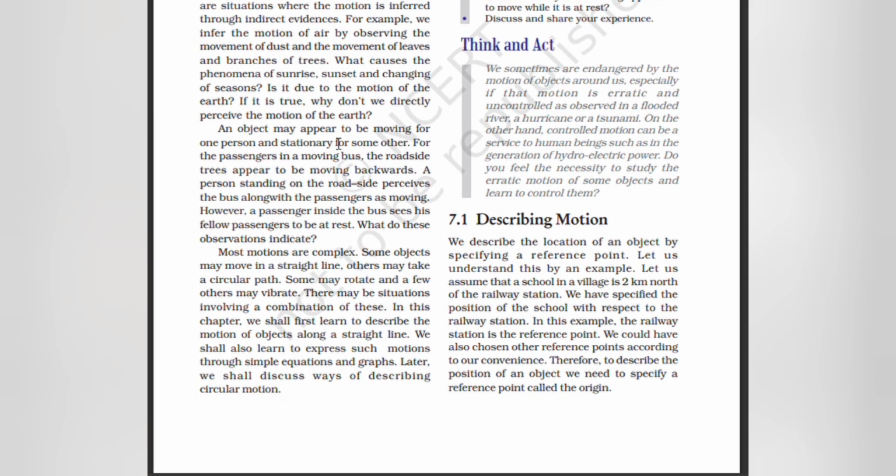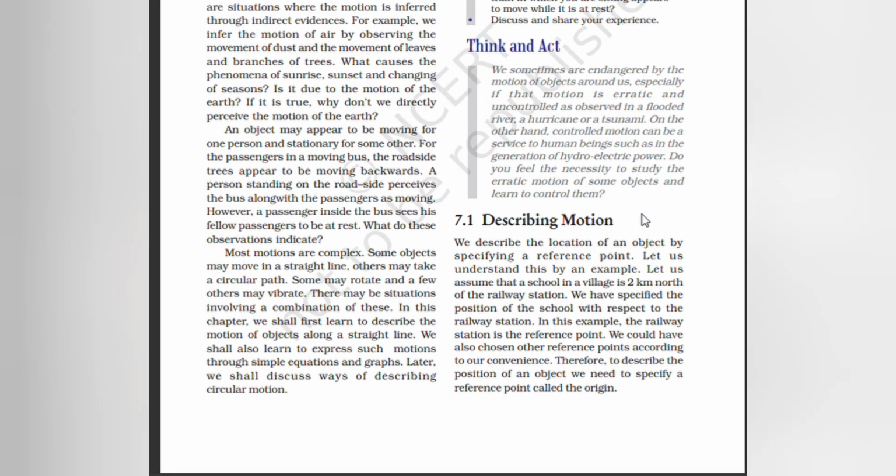An object may appear to be moving for one person, stationary for some other. For the passengers in a moving bus, the roadside trees appear to be moving backwards. A person standing on the roadside perceives the bus along with the passengers as moving. However, a passenger inside the bus sees his fellow passengers to be at rest. What does this observation indicate?